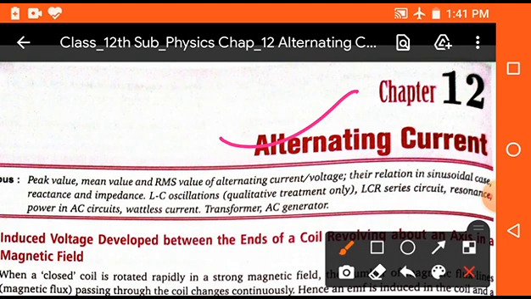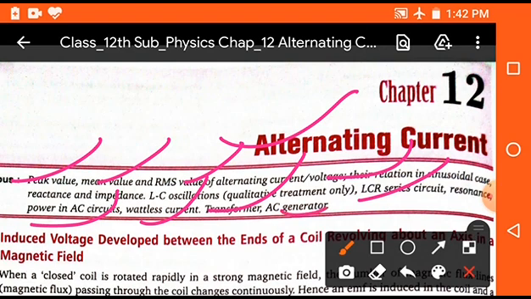So in this chapter we will discuss peak value, mean value, RMS value of alternating current and voltage. There are some important types of circuits, their impedance, their resistance, and the LCR series circuit, and in the last, power in AC circuits, wattless current, and transformer and generator. So these are the important topics which will be discussed in this chapter.